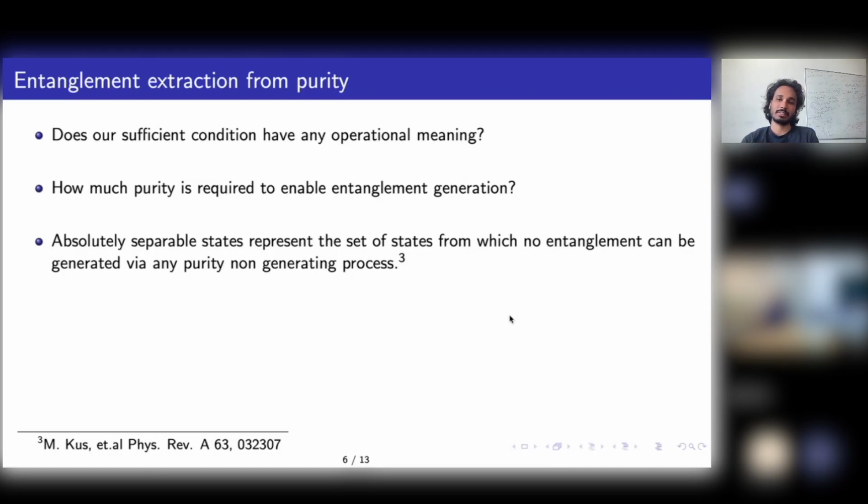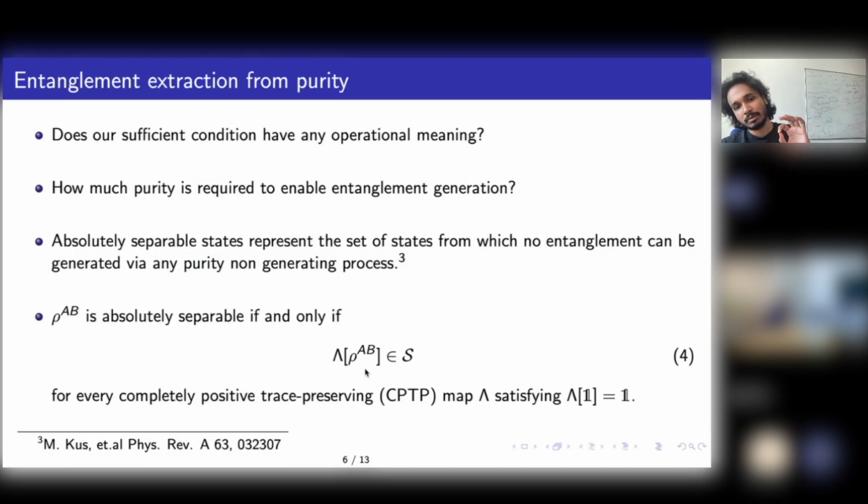So what are these absolutely separable states? These are the states from which no entanglement can be generated via any purity non-generating process. This is the definition of absolutely separable. Mathematically speaking, if a state rho AB is absolutely separable, then it remains separable under any CPTP map which cannot generate purity. So lambda of I equal to I essentially means that when you give it a maximally mixed state, you get back a maximally mixed state, so it cannot generate any purity. Under any purity non-generating process, these absolutely separable states remain separable. So if you have an absolutely separable state and you want to get entanglement out of it, you can only get it by generating certain purity.